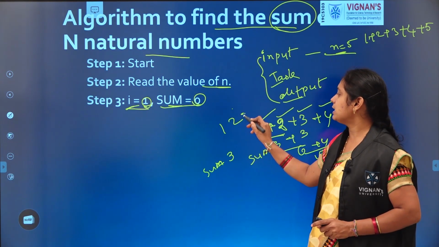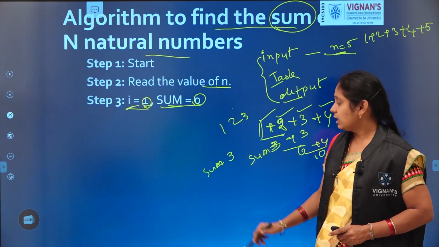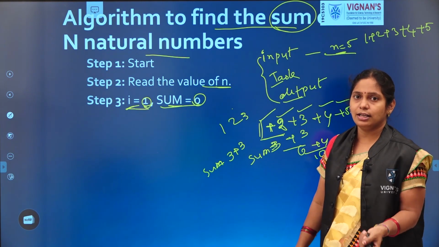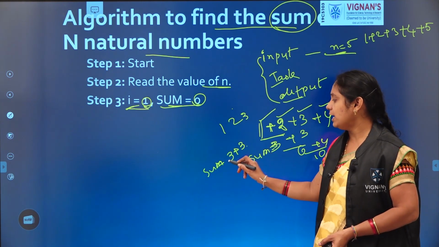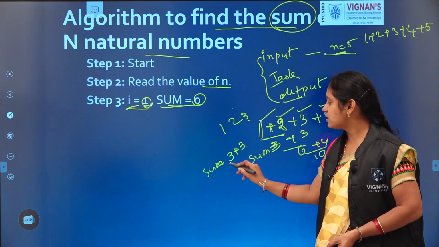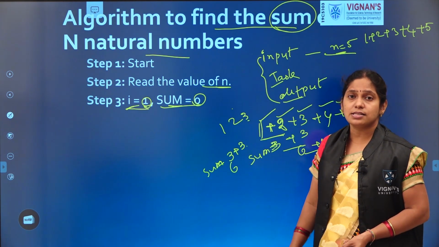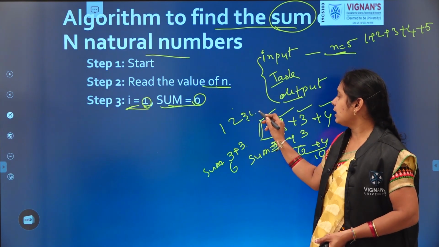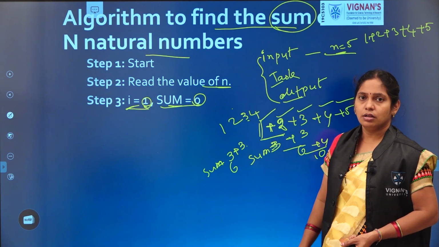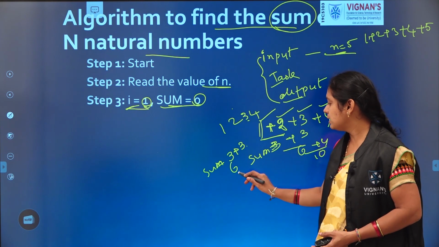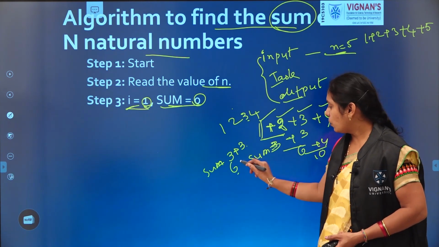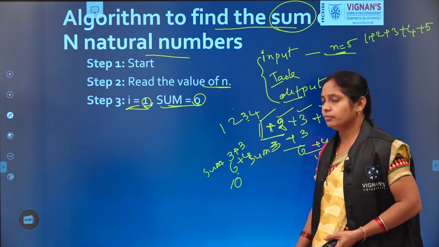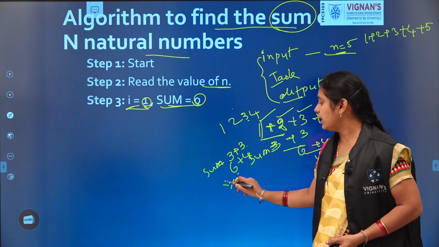And while we are taking the next number 3, that 3 will be added to the value which is stored in sum. So already 3 is there in sum, and plus 3 we are adding to the next number. So it becomes 6. So now 6 is assigned to the variable sum. And then we will move to the next number 4. Now what is the value in sum? 6. Now add 4 to this. It becomes 10. So this 10 is stored in sum.